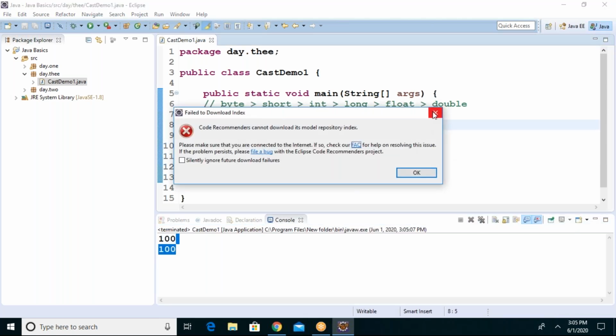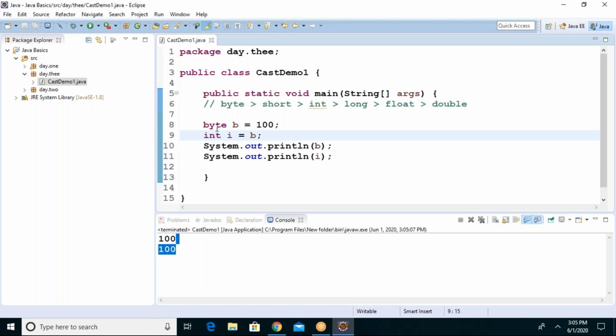Why? Because these are similar data types. Byte and integer are similar types, short is also the same, and float and double belong to the same category. Byte is smaller than integer, so there is no problem. Implicit typecasting will happen, so one type can be stored in another.